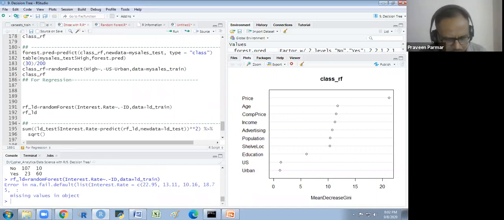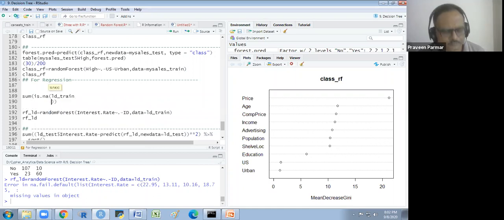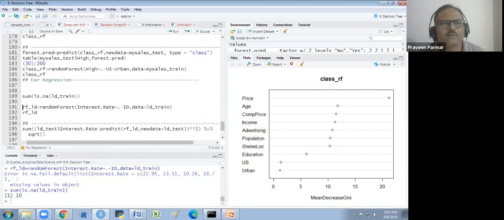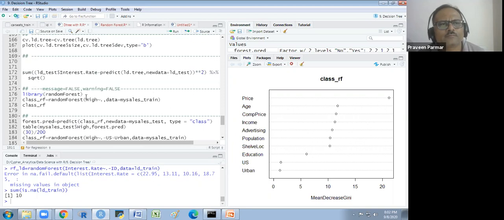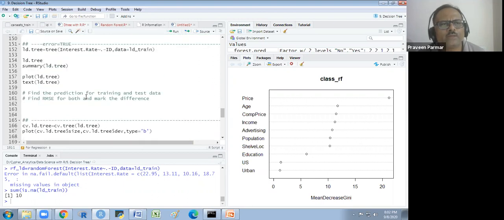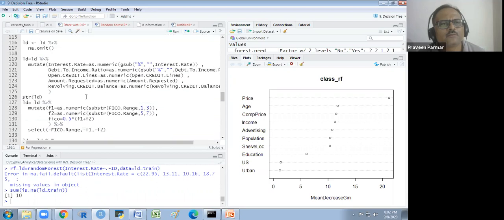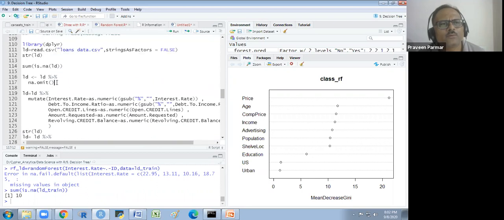In the training data set, we have removed the NA values yesterday. We have removed the omit.